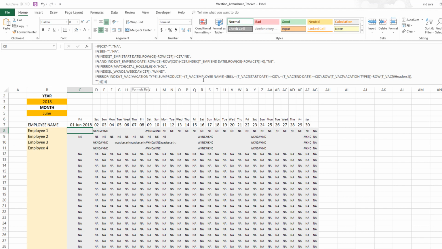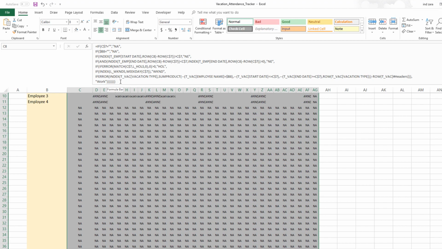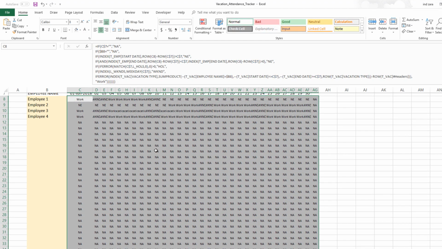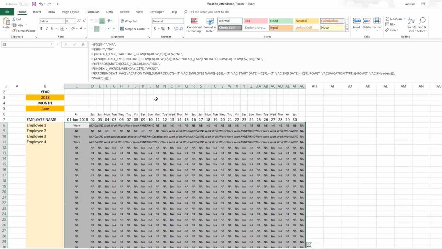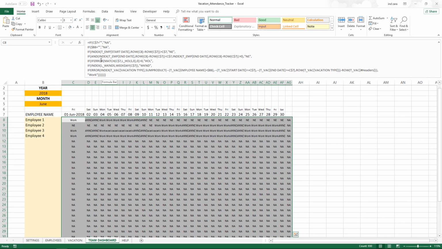To show the vacation, what we can do is change the display-nothing part to show work, because we want to show that if none of this is true, then that's a work day. So I'm going to just change the formula to show work and apply it to all the cells. There we have it. So we have now completed this complex nested IF formula, which is, again: start with the logic, take one thing at a time, write each line, and keep testing it.